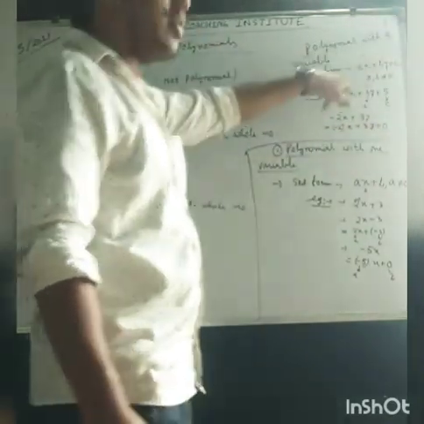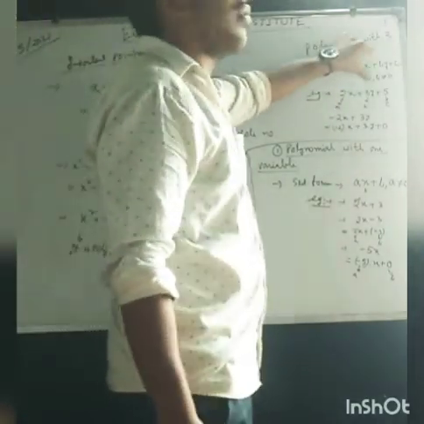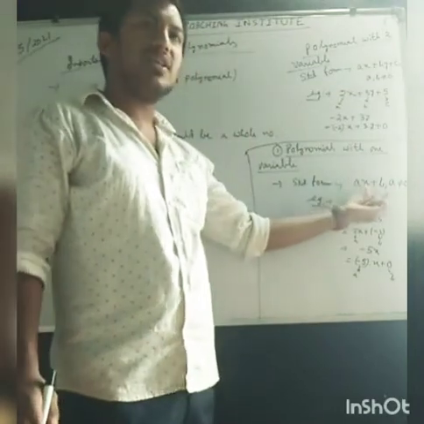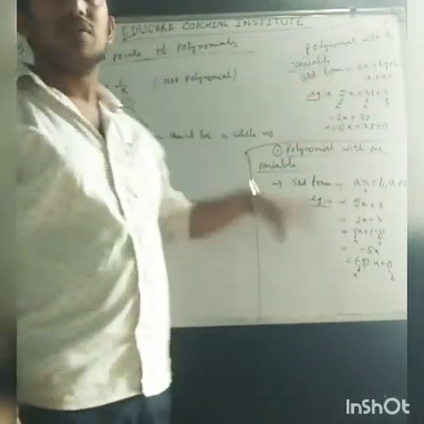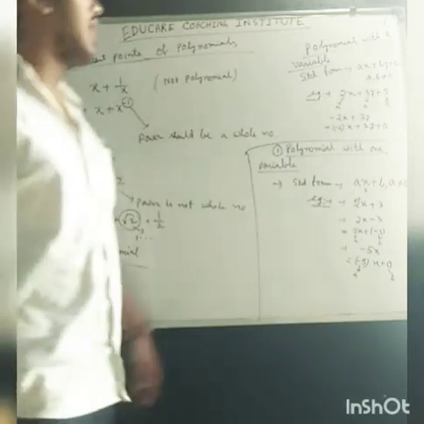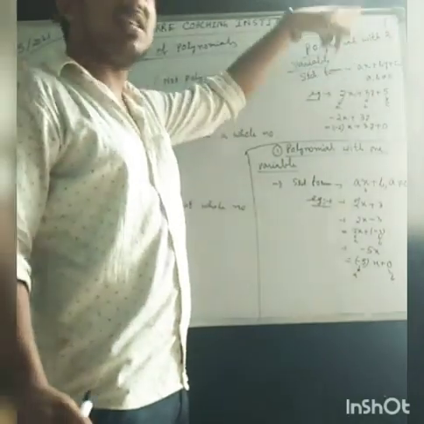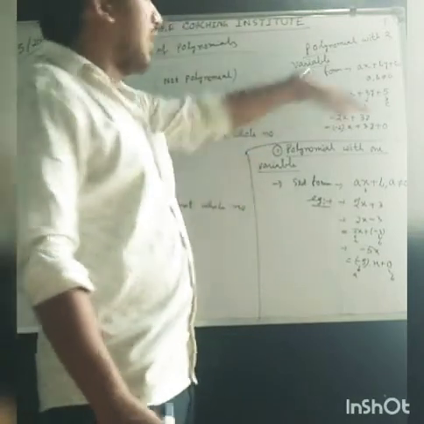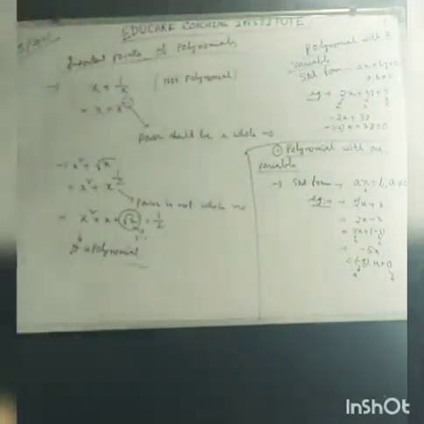We have to memorize the standard form of this kind of polynomial. These are the standard forms of polynomials of different variables. And if three variables are there, we can write it like that: ax plus by plus cz plus d. Like that we can go on.